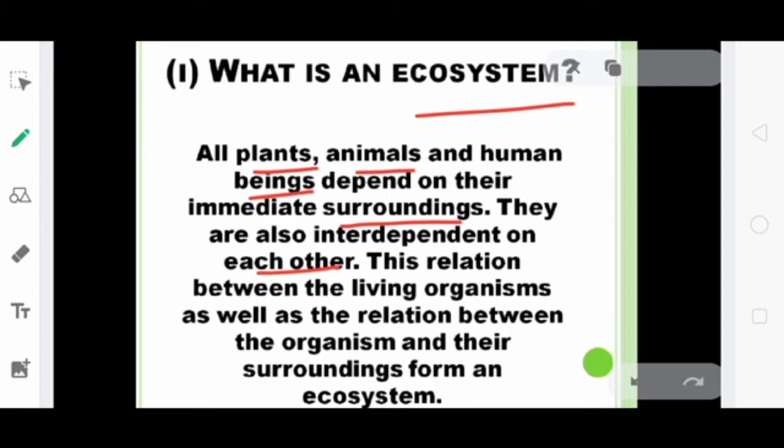This relation between the living organisms as well as the relation between the organisms and their surroundings form an ecosystem. So the relationship formed between the plants, animals and their surroundings make up the ecosystem. That's it with the first answer.